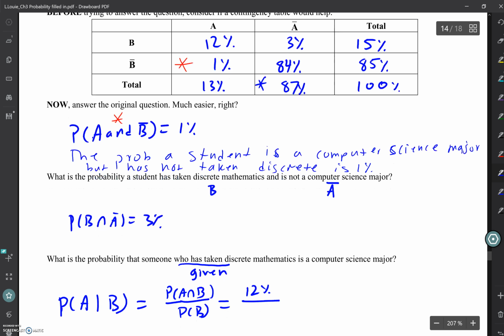What's the probability of B? 15. So in order to actually work with these, let's turn them to decimals. So 0.12 divided by 0.15. And then what does that give?